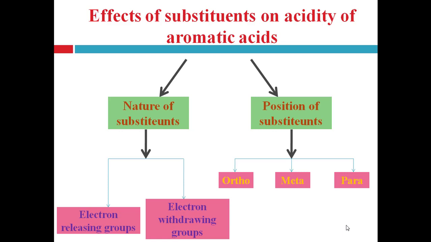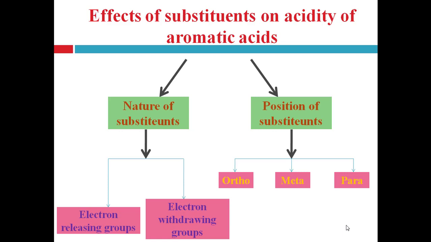Now, there are two types of nature for substituents: either electron releasing groups or electron withdrawing groups, right? Both have different effects on the acidity of aromatic acid, right?